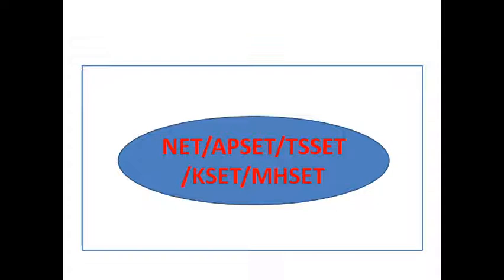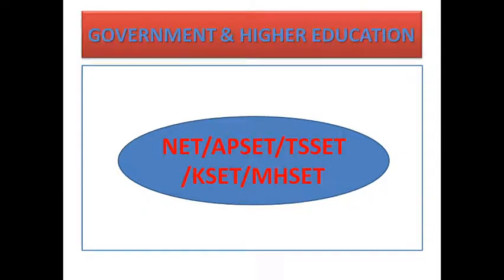Now I have come here to introduce the NET and SET General Paper 1 crash course. In General Paper 1, I want to take the Government and Higher Education chapter. It is a very huge and interesting chapter. In this chapter, they will ask 5 questions. Each question carries 2 marks. So this chapter will also cover 10 marks.